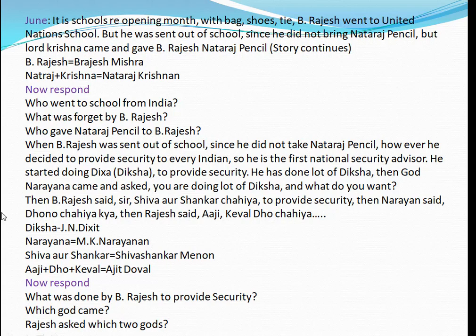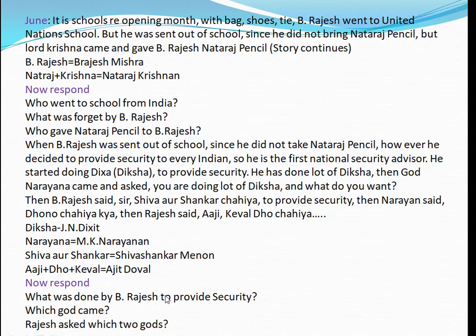Now we'll decode it. Diksha means J.N. Dikshit. So our first national security advisor is Brajesh Mishra. After Brajesh Mishra, what is he doing? Diksha. Diksha means J.N. Dikshit. Then which god came? Narayana. That means M.K. Narayanan. Then Brajesh Mishra asked, we need two gods, Shiva or Shankar. Shiva Shankar Menon. Then Narayanan asked, दो चाहिए क्या? हाँ जी, केवल दो चाहिए. Do plus keval, Ajit Doval. The present national security advisor is Ajit Doval.